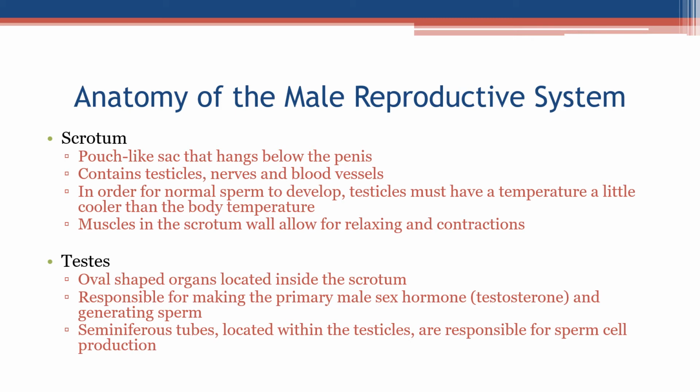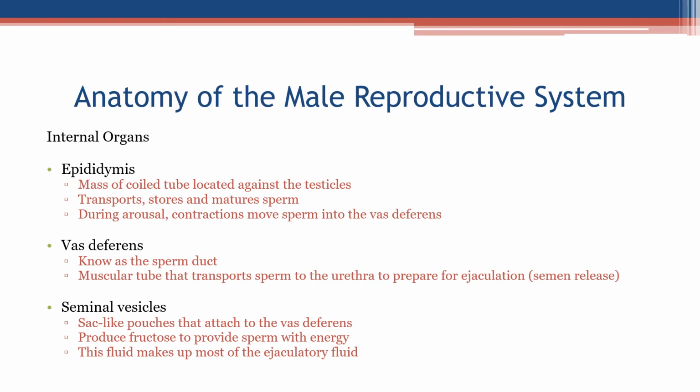Testes. Oval-shaped organs located inside the scrotum. Responsible for making the primary male sex hormone, testosterone, and generating sperm. Seminiferous tubes, located within the testicles, are responsible for sperm cell production. Internal organs.